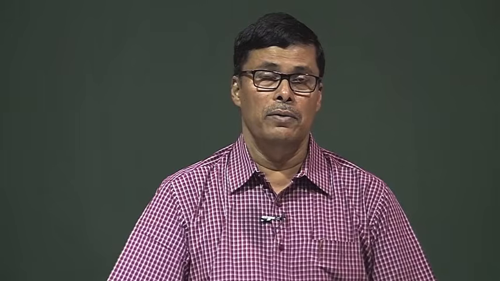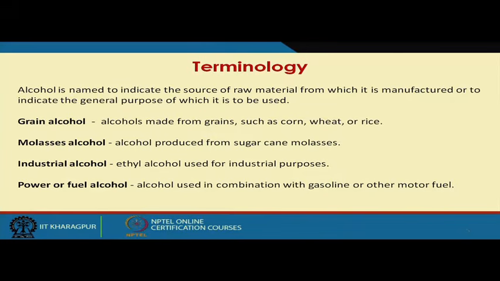Now, for the terminology, there are different types of alcohol in the market with different names. We have grain alcohol, molasses alcohol, industrial alcohol, and power alcohol. Power alcohol is very interesting nowadays. We have a lot of power shortage problems.